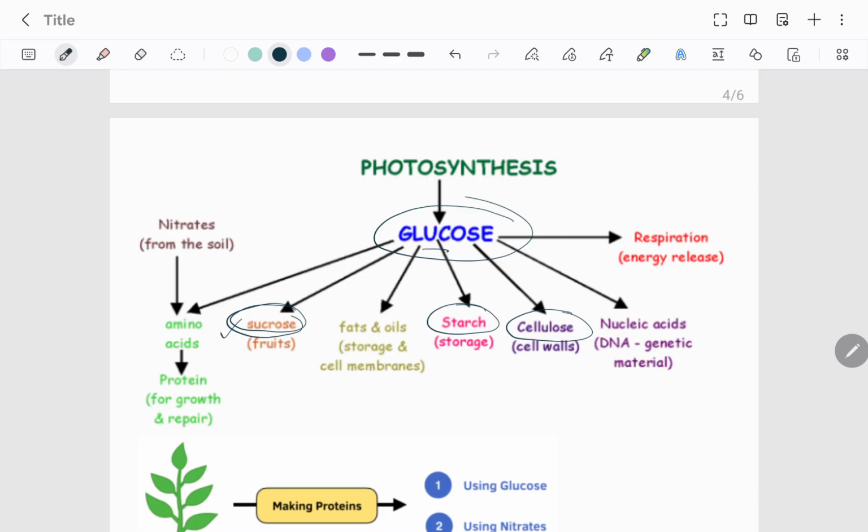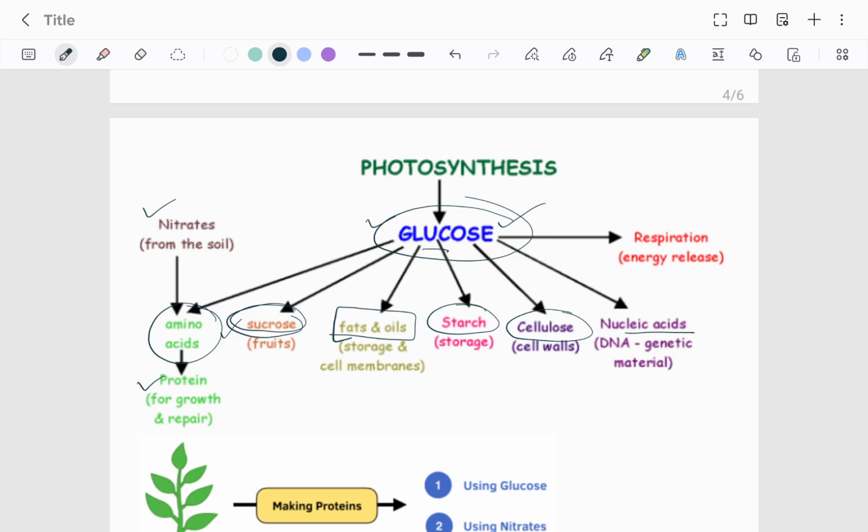If a plant needs to make protein, it needs amino acids, and for that it will need the carbon skeleton that glucose will provide, and nitrates that it will take from the soil, and it will make protein. For nucleic acids also, nitrogen will be needed, and the carbon skeleton will be given by the glucose. Fats and oils, the glucose can be converted into lipids, right?